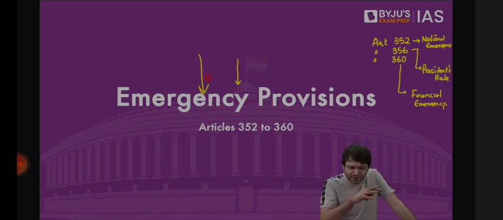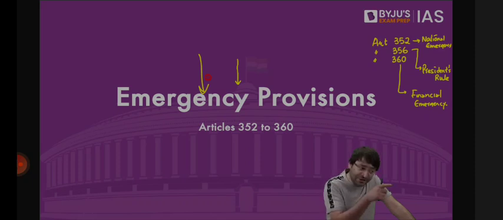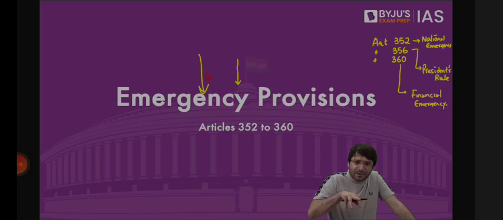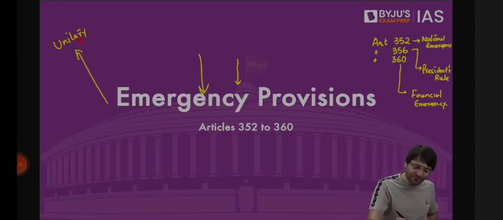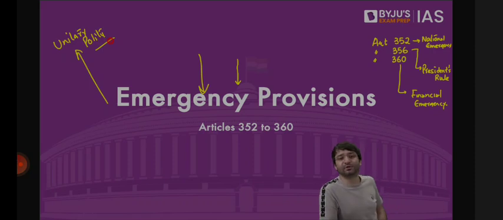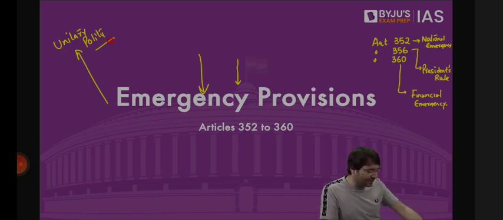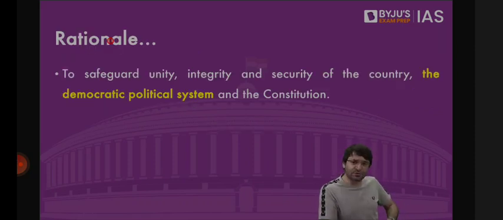Because during these emergency provisions, national emergency, president's rule, financial emergency, the government of a state has limited powers. The legislature of the state has limited powers, or in some cases no power at all. So dual government and distribution of powers between the center and the state, which are two important characteristics of a federal constitution, are under strain during emergency provisions, which means it is these emergency provisions which convert our federal polity into a unitary feature. First, we will discuss national emergency, then president's rule, then financial emergency, then we will take a break, and then we will discuss various schedules of the constitution.